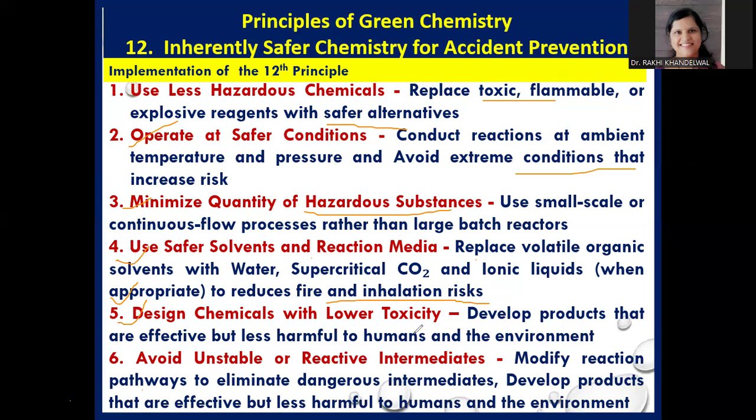Develop products that are effective but less harmful to humans and the environment. Lastly, by avoiding unstable or reactive intermediates, we can modify the reaction pathways to eliminate dangerous intermediates. So these are some key points by which the 12th principle of green chemistry can be implemented.